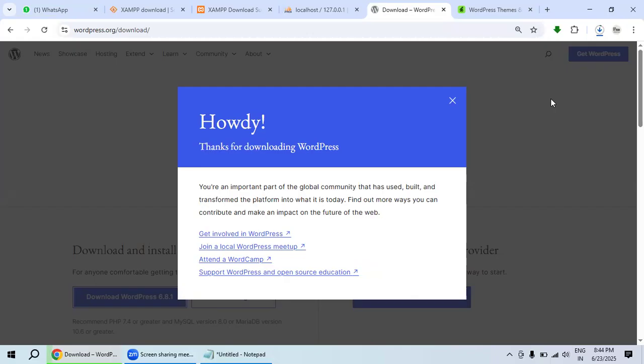Did you understand how much space it takes after downloading the file? It is taking some time to download. Just 2 minutes. Yeah, it is downloading now.